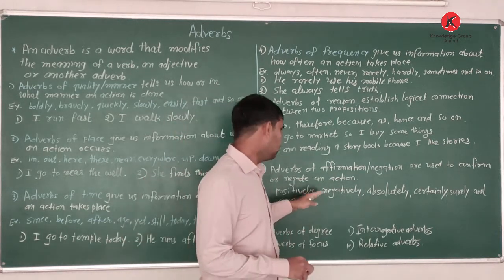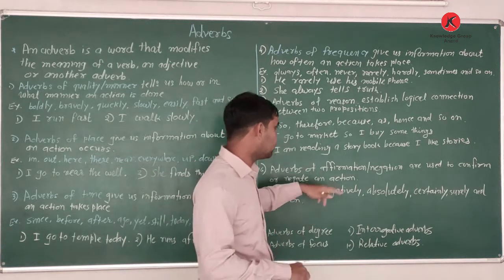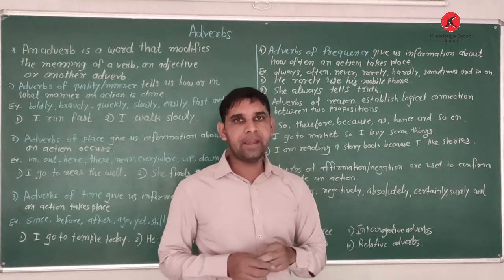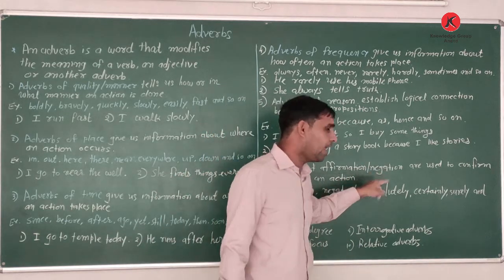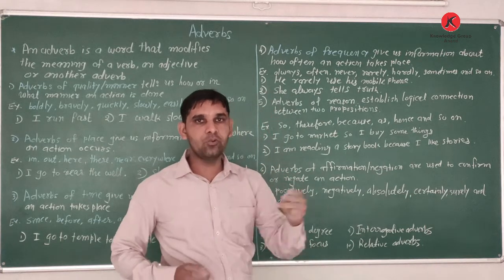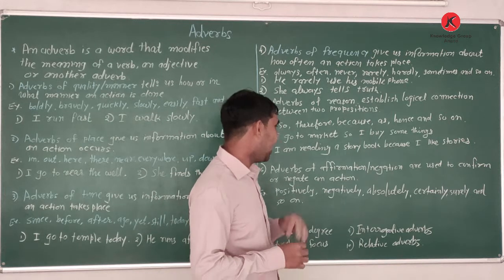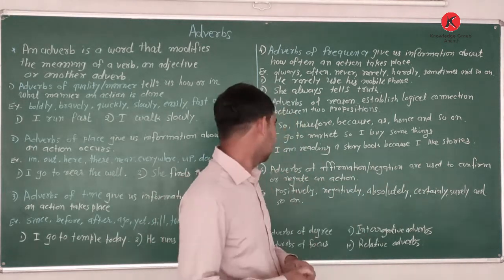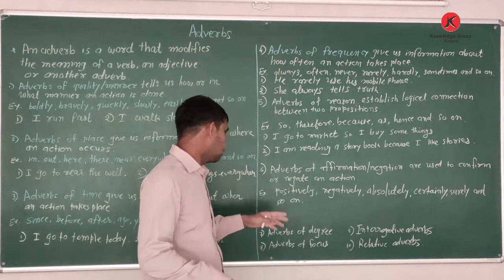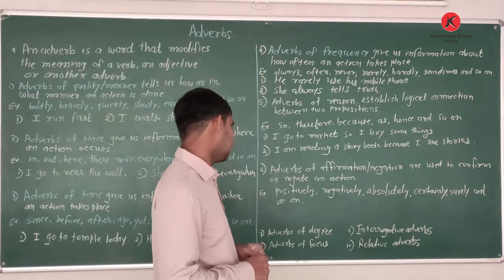If we use these words, I certainly do these things. So we use the affirmation word. And if we add not in a sentence, that means that is the negation we use. I do not like this thing. Okay? I absolutely do this work or do this thing. So this is how we use this affirmation or negation.